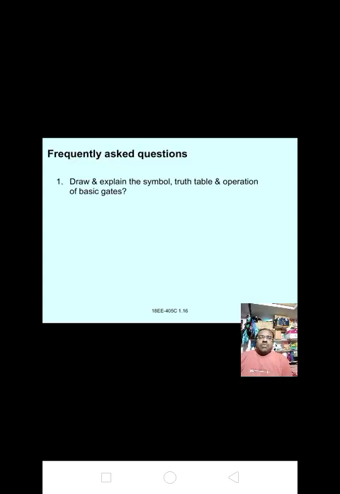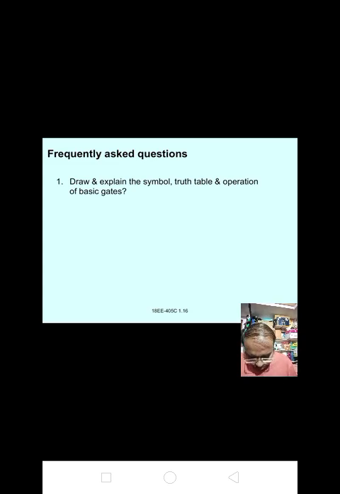Frequently asked question: draw and explain the symbol, truth table and operation of basic gates. Write down in your notebooks clearly. First gate is the OR gate. Write down that OR gate. Now first draw the diagram for the OR gate. It is in a cap form.